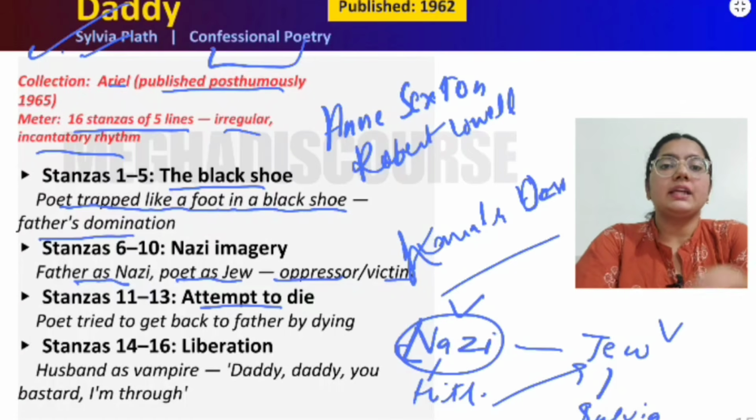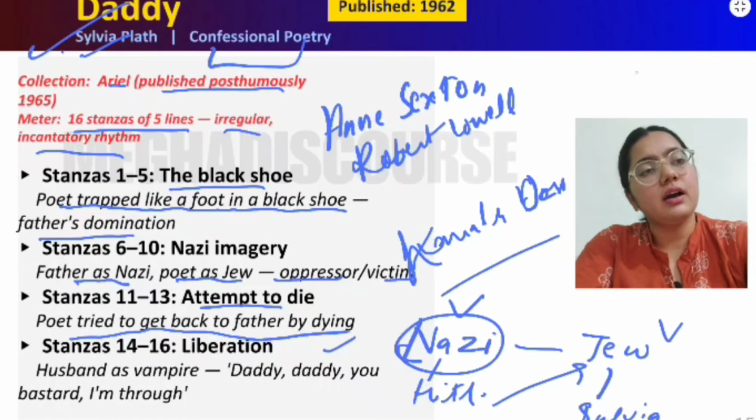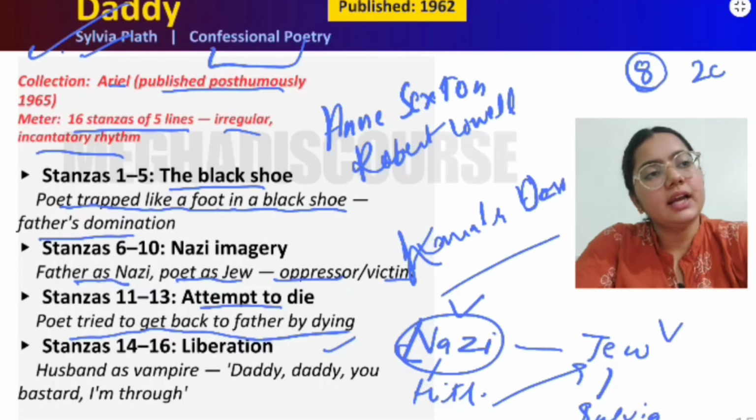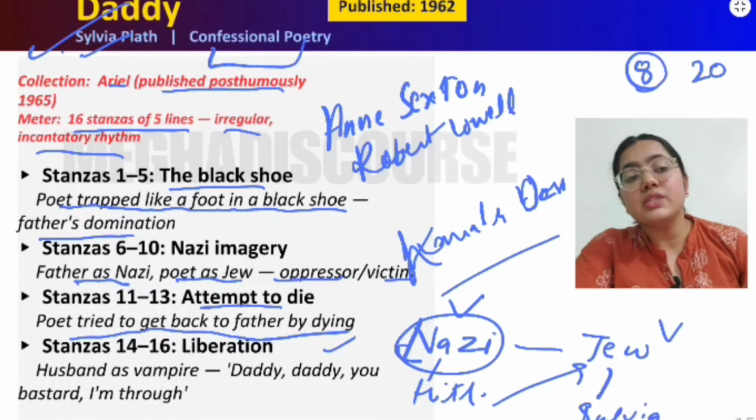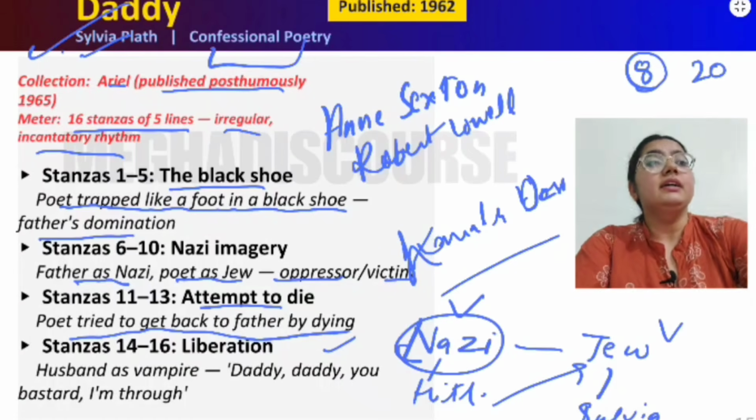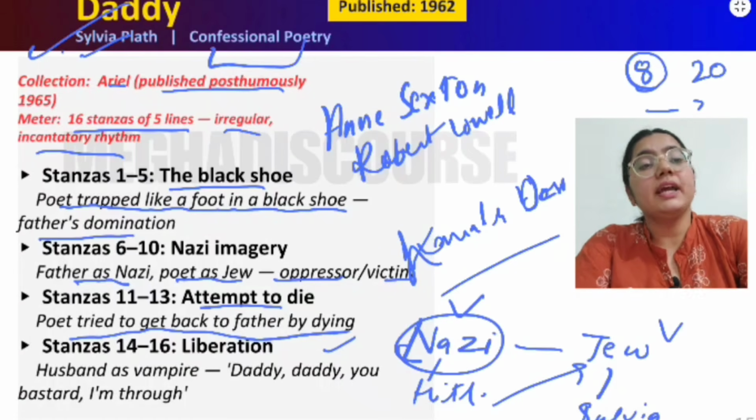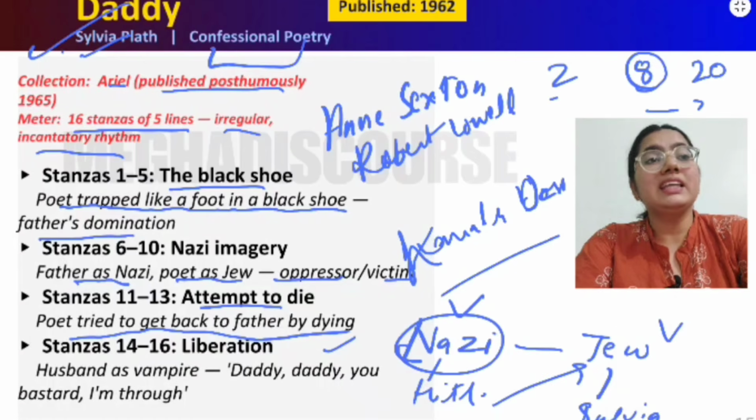Attempt to die. She says that the poet tried to get back to her father by dying. She says, "My father died when I was 8. At 20, I tried to commit suicide, but I could not die." Then she tries it again. She tried to commit suicide twice in her life.